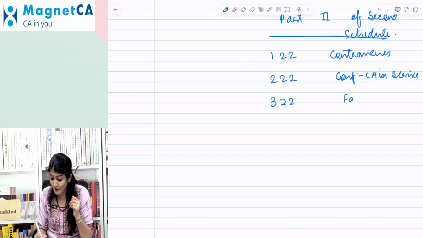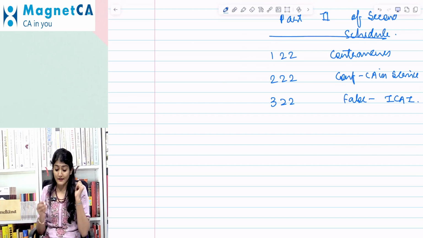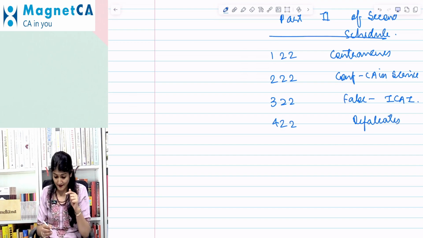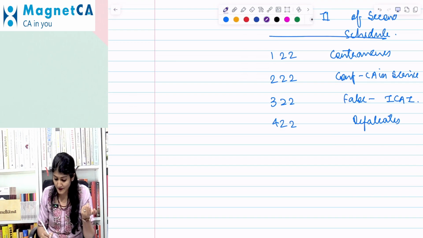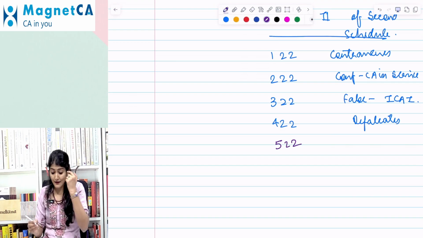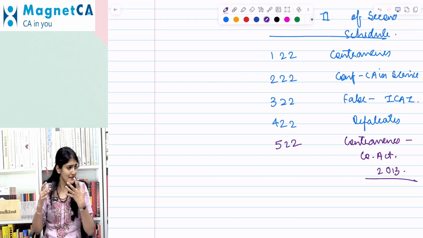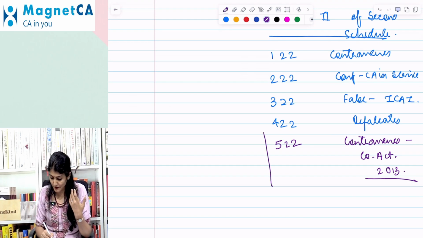Clause 3 is regarding false particulars in any information, form, return or statement to ICAI. Clause 4 is regarding defalcation or embezzlement of money received in professional capacity. And now this is the new one which has come over there, right? Contravenes any of the provisions of the Companies Act 2013. So that is the new clause which has been introduced over there.